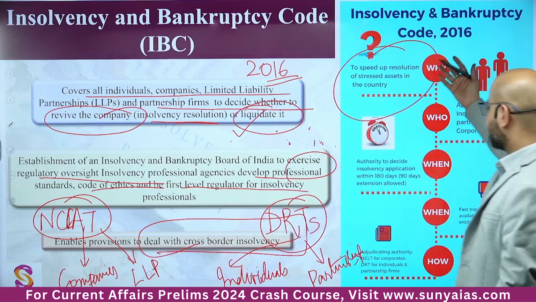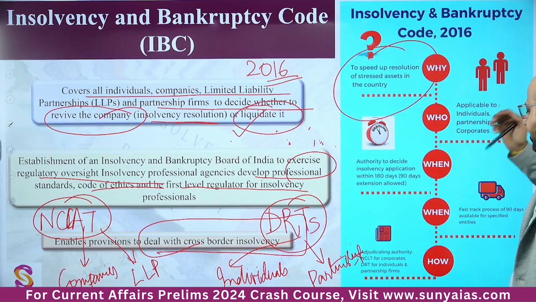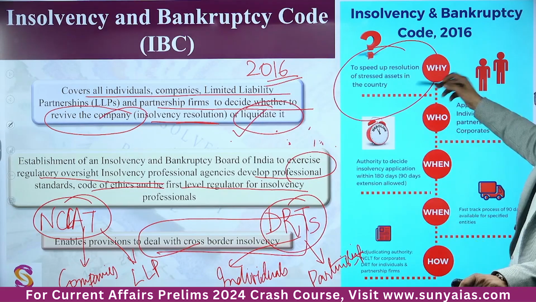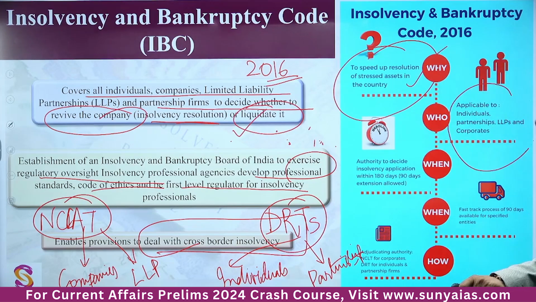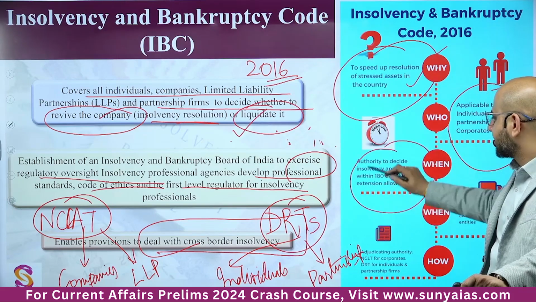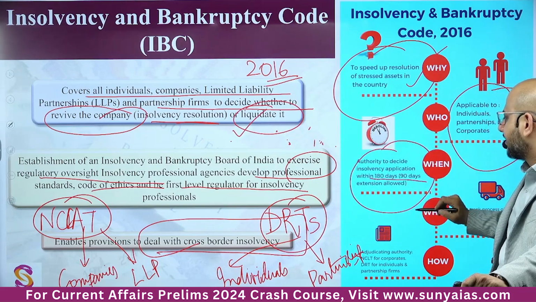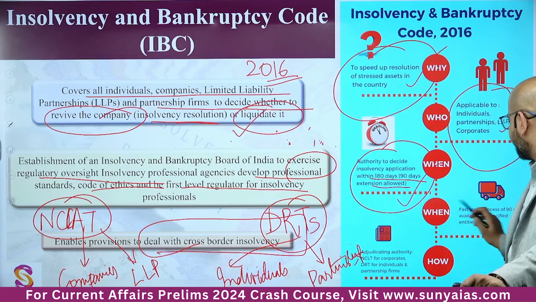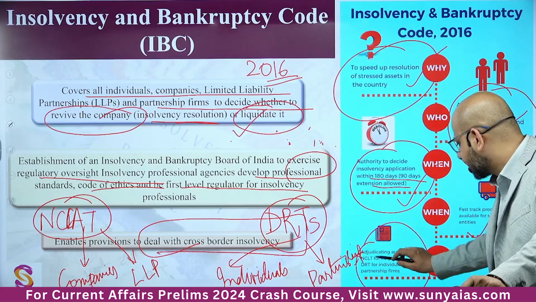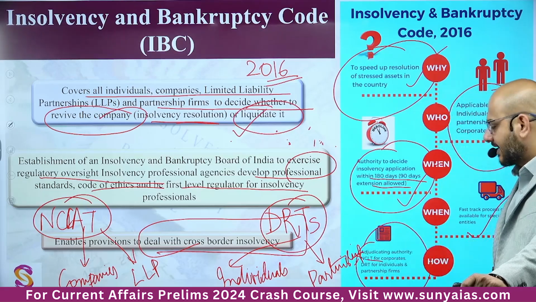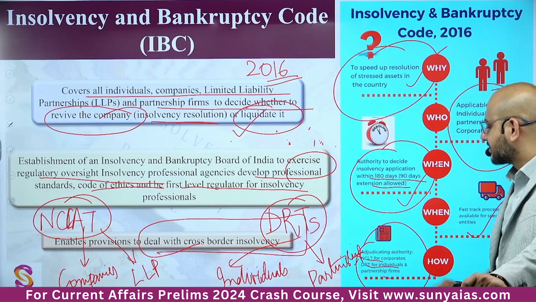Okay, see how it has been developed. NCLT. Speed up the resolution of stressed assets applicable to individuals, partnerships, LLPs, corporates. Authority to decide insolvency application within 180 days. 90 days extension allowed. Fast track the process for the insolvency and adjudicating authority and NCLT, DRT for individuals and partnerships.